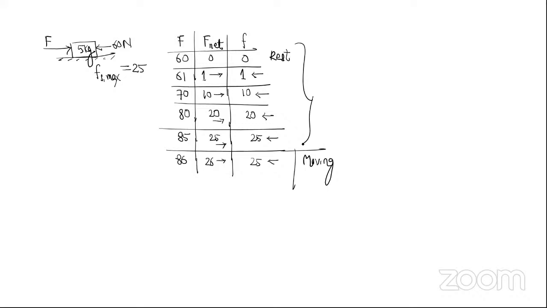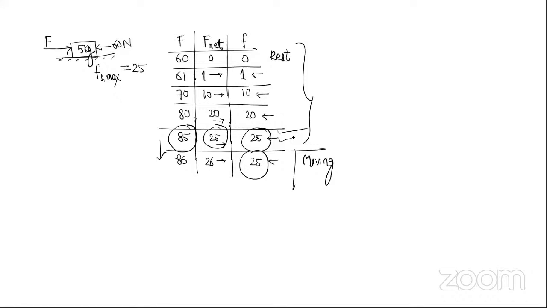So what you see, if you go on increasing this force, then one time comes when friction reaches maximum value. After that, if you still go on increasing the force, friction cannot increase, so the body will start moving. So when the body starts to move, how much is the friction? Friction has reached its maximum value. The logic is, whenever the body starts to move, that means friction has reached its maximum value.